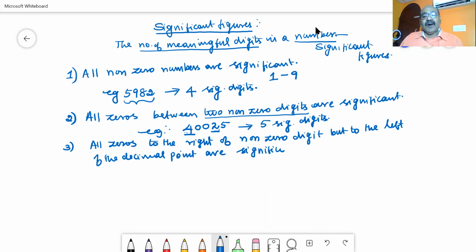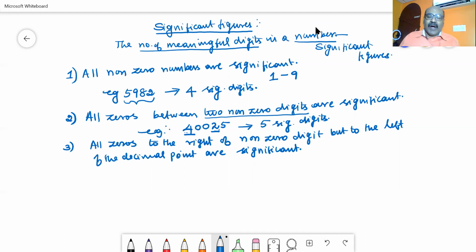Are you able to understand what I have written? All zeros to the right of the non-zero digit, but to the left of the decimal point, are significant.